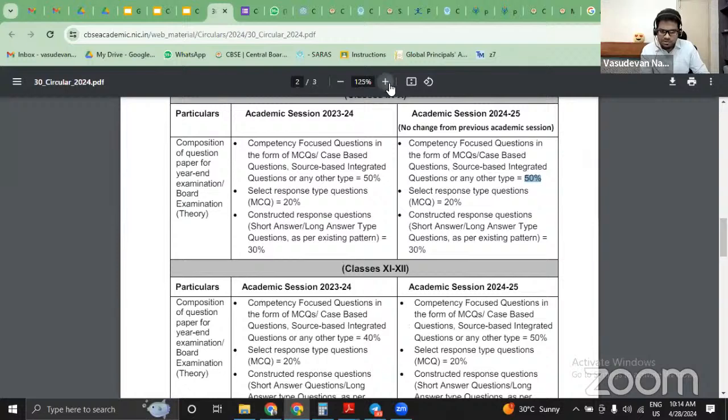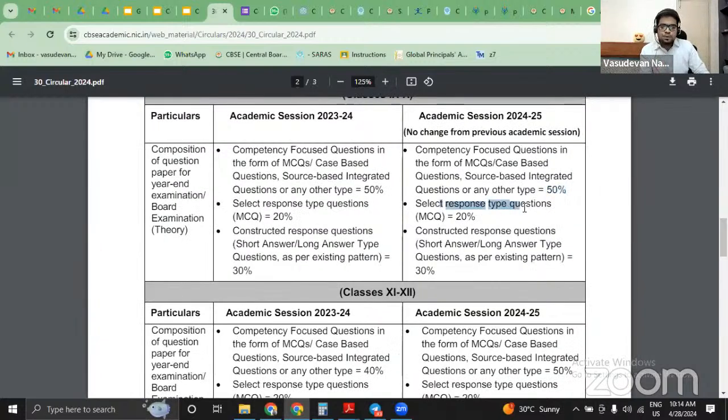I hope everyone is able to see this. And select response type MCQs, which is going to be 20%. Now here in this case, you can see that 50 plus 20, 70% of the question paper is going to be on competency-based assessment pattern. I'll repeat it. There was this circular that came last year.